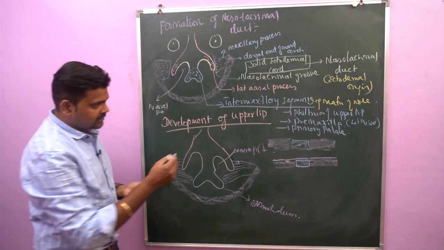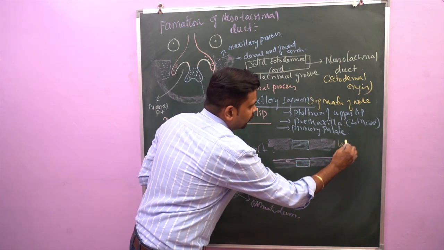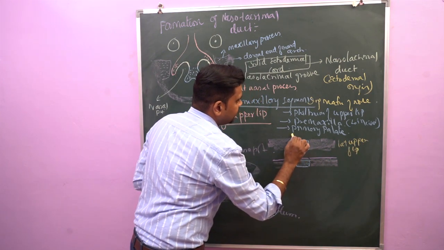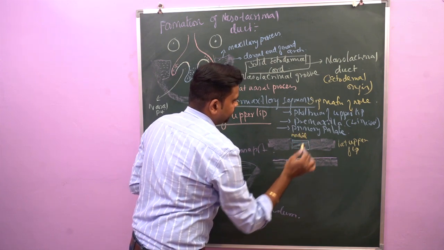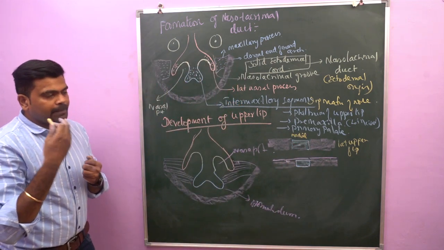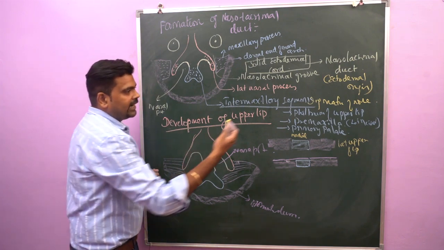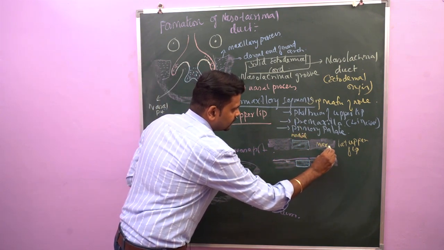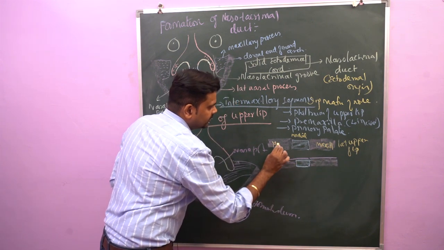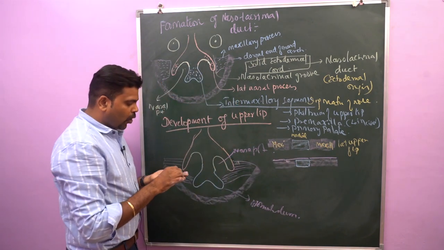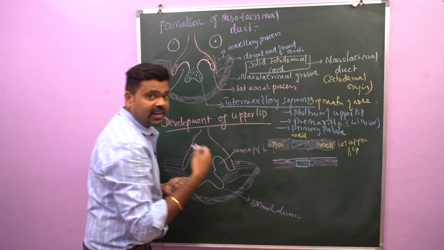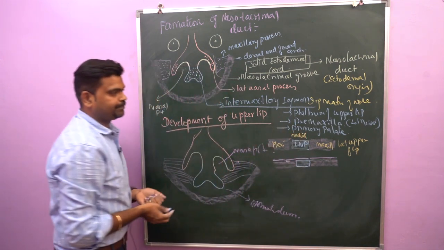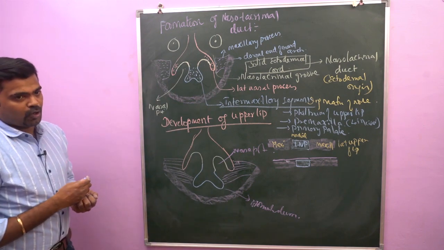Now you understand, this is the lateral part of the upper lip, and this is the medial part of the upper lip. If we talk about the mesodermal origin, the lateral part of the lip arises from the maxillary process on both sides, whereas the medial part, that is the philtrum of the upper lip, is derived from the frontonasal processes. This is about the mesodermal origin.